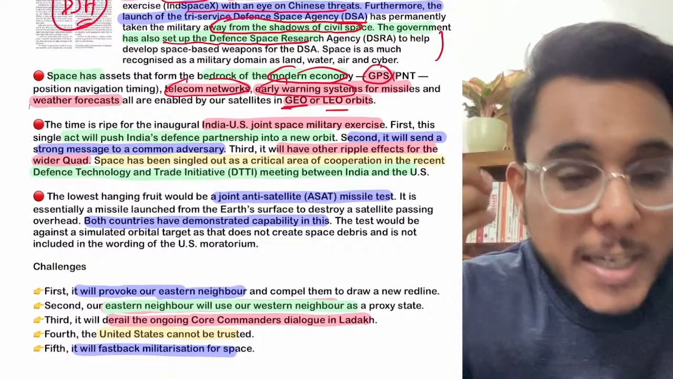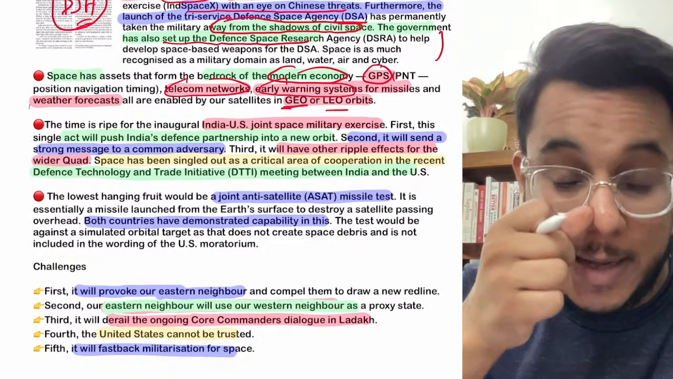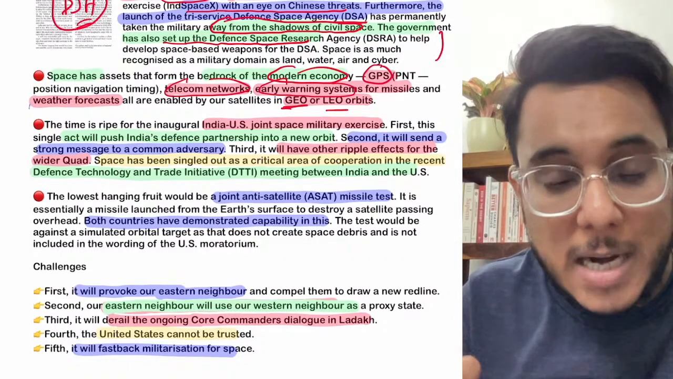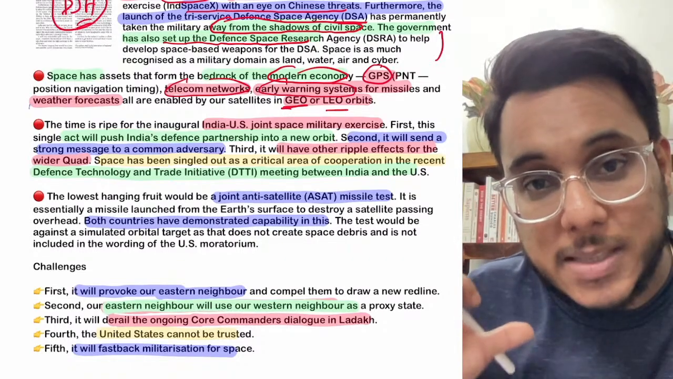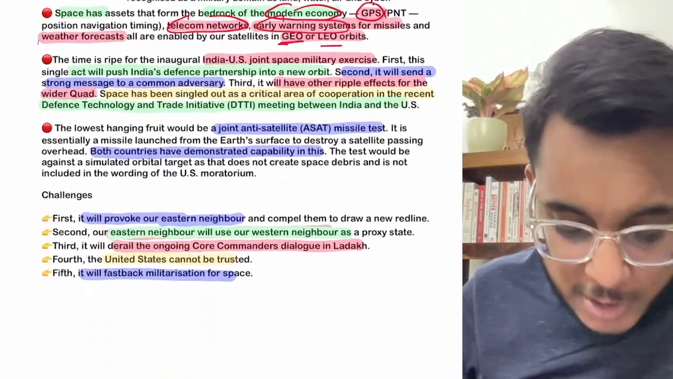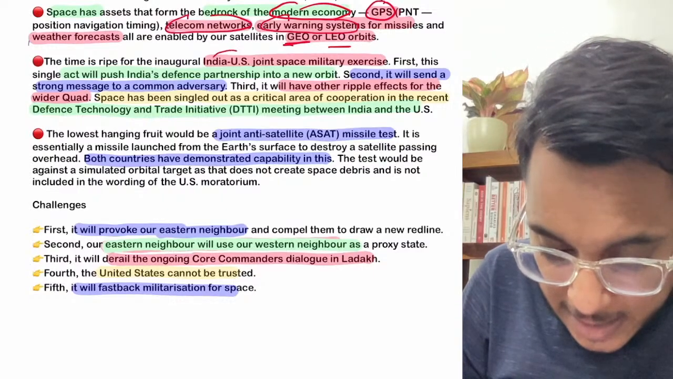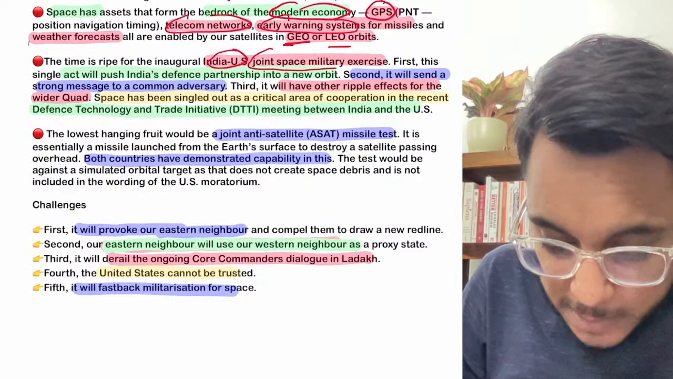Now we need to protect our satellites. There could be a threat by Chinese satellites to Indian satellites, so we need to protect our satellites. For that, we need to have the space wing of the military. So therefore it's very important. Now the time has come that India and USA can come together and start a joint space military exercise.